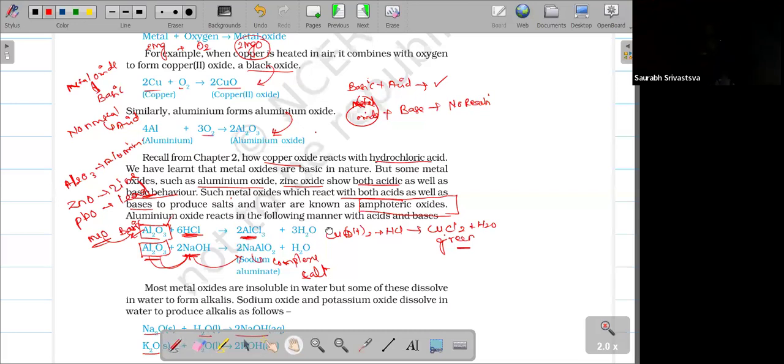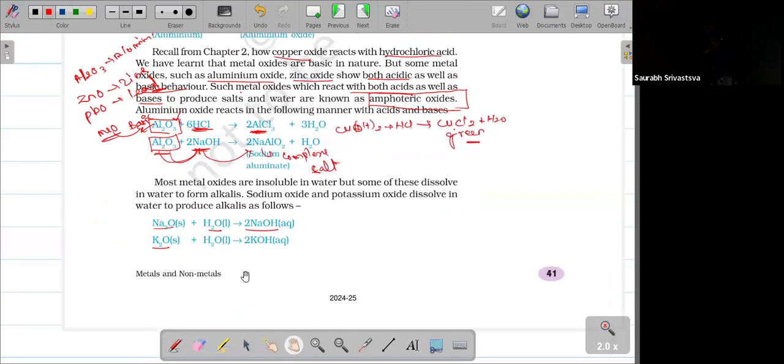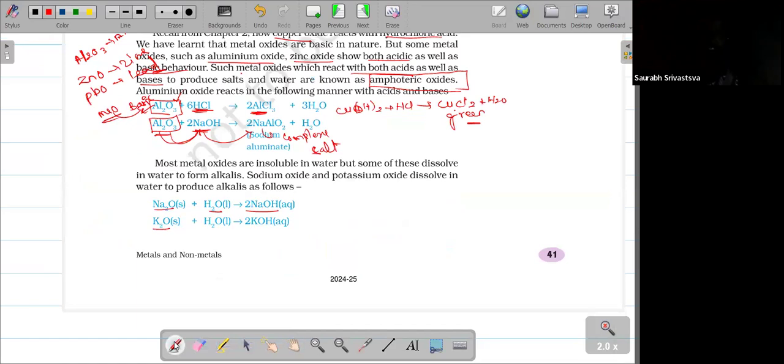Next condition. Most metal oxides are insoluble in water, but some metal oxides are soluble in water. How can we understand which ones are soluble? We should understand it based on the reactivity series.